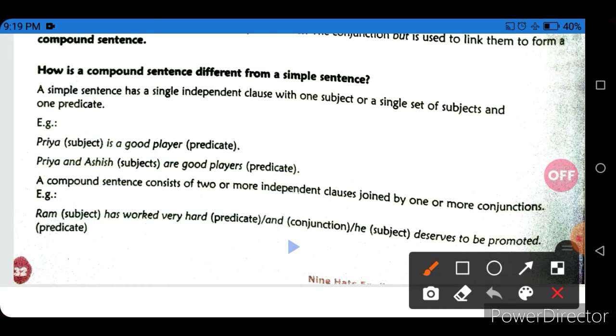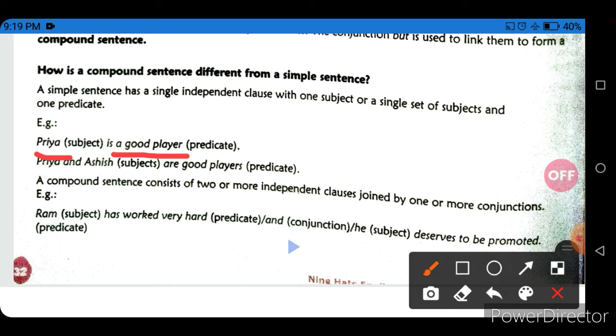Here Priya is the subject and is a good player is the predicate.